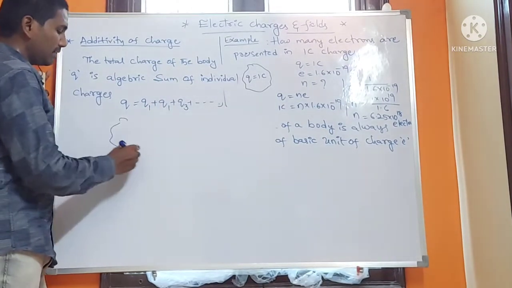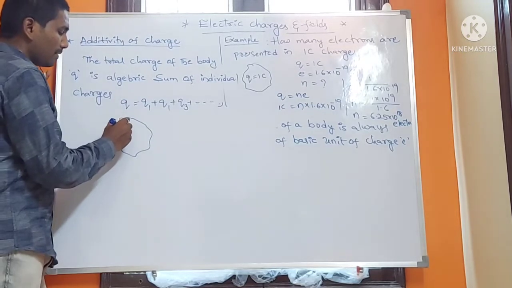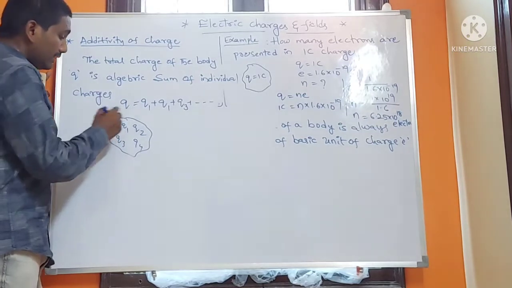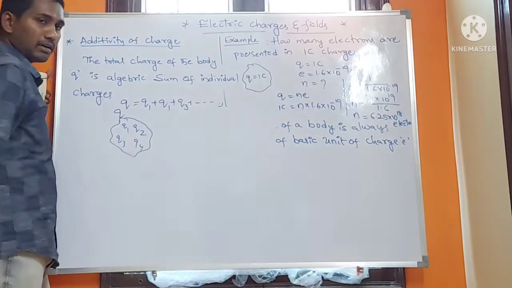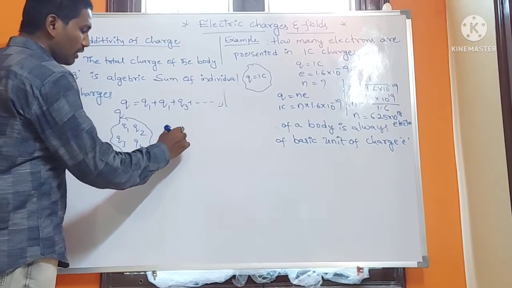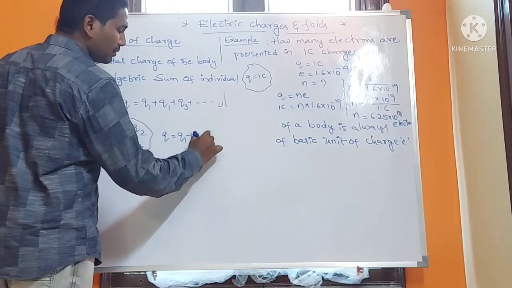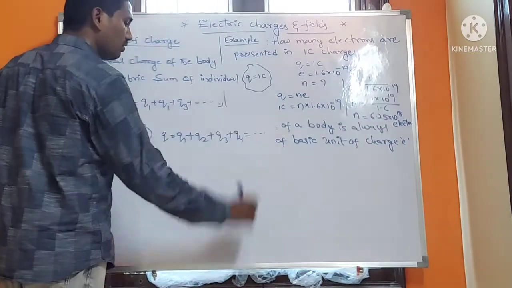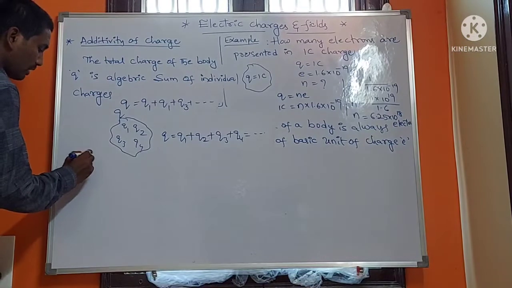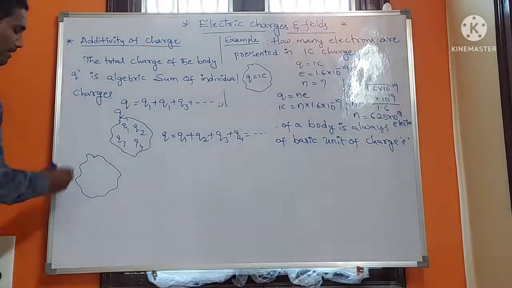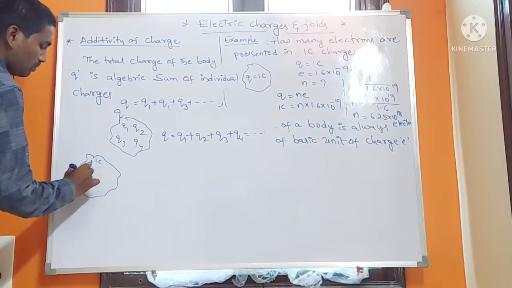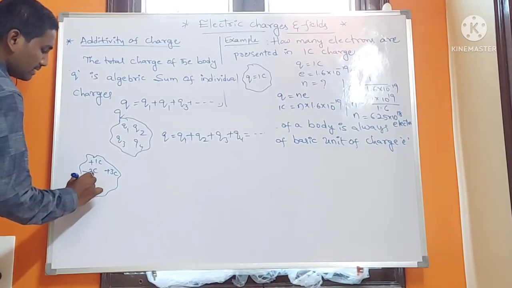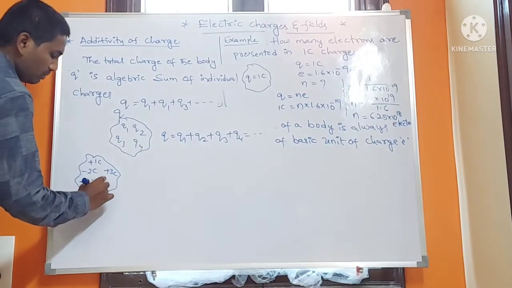For example, here is a system with charges Q1, Q2, Q3, Q4. What is the total charge of this system? Q is equal to Q1 plus Q2 plus Q3 plus Q4. Like that, for example, another body has plus 1 coulomb, minus 2 coulomb, plus 3 coulomb, minus 1 coulomb, plus 4 coulomb.